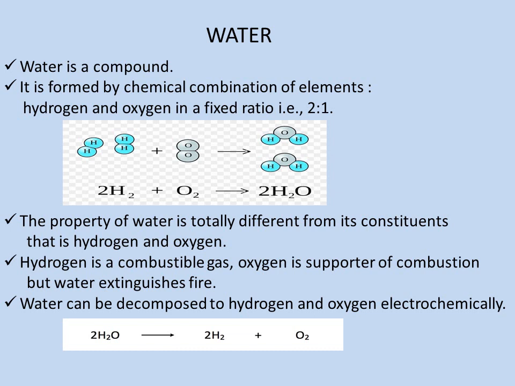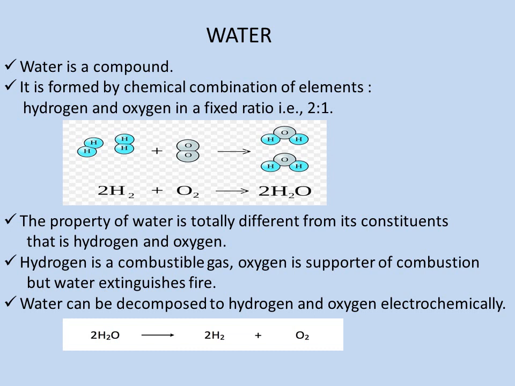But what we get as a product, as a compound, is water, and water has the property that it extinguishes fire. So the property of water is entirely different from its constituents, hydrogen and oxygen, just the opposite property. Hence, compounds show entirely different properties from their constituents.